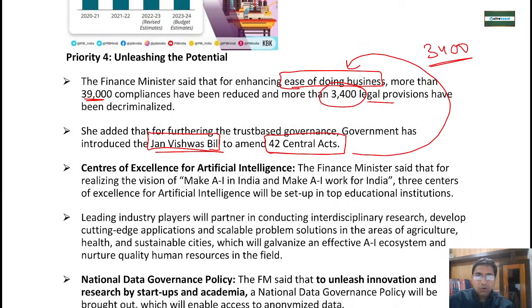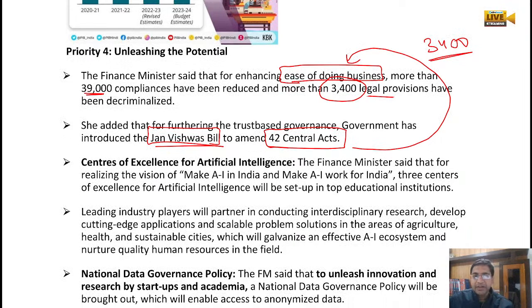Then, as you all know, artificial intelligence, machine learning, big data, all these things are working very high in that. So center of excellence of artificial intelligence will be created, okay. Make AI in India, make AI work for India. So this is the theme line that has been given.